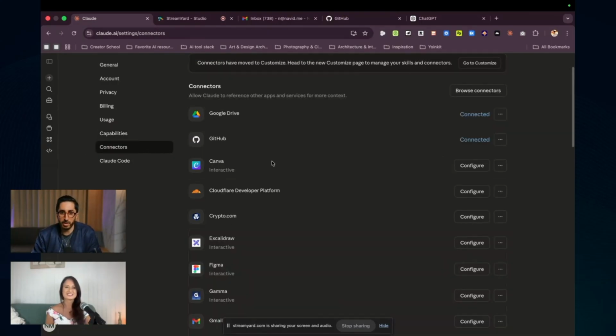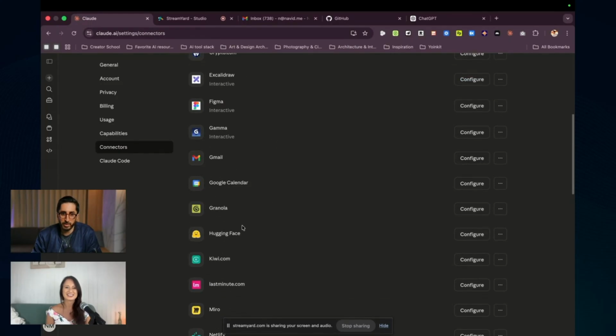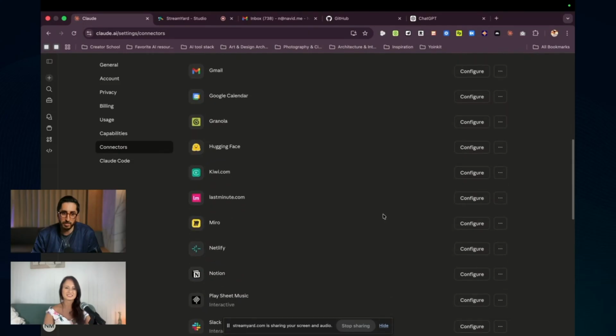The connectors are incredibly powerful. You can connect a lot of your different tools. You should just see what you're using in your business, and then you can connect them. I have connected quite a few. Keep in mind that some of them can bog down, so you might want to turn off some you're not using, because it still might load in the context window and take up space from Claude to execute at the highest level.